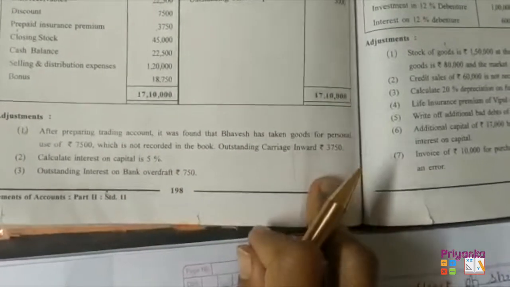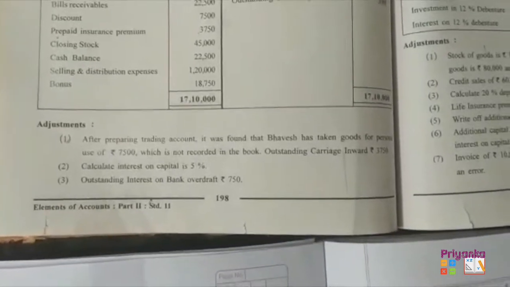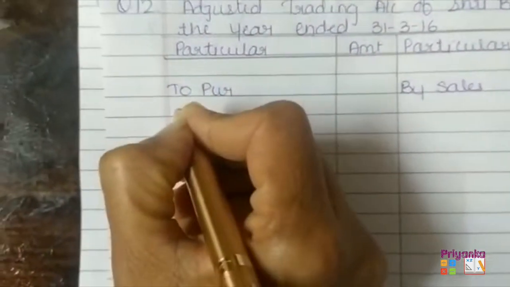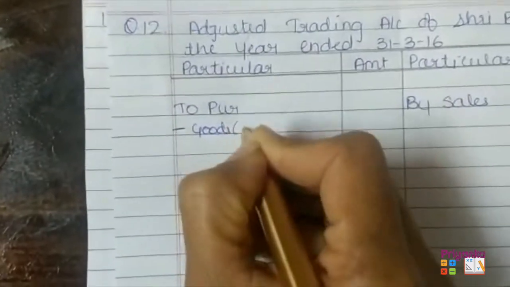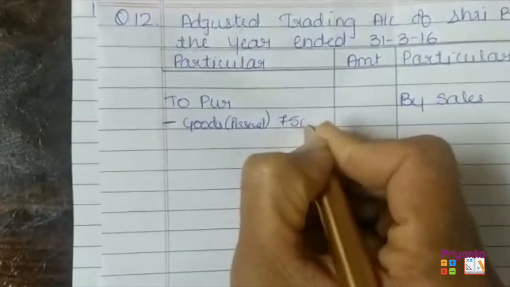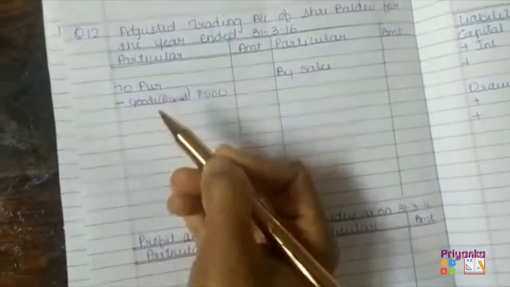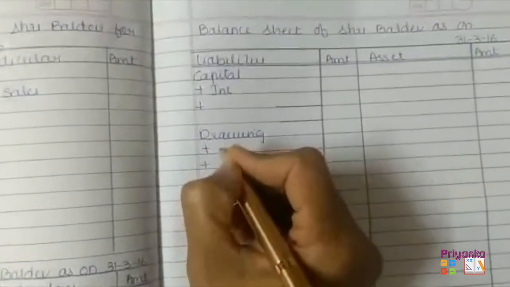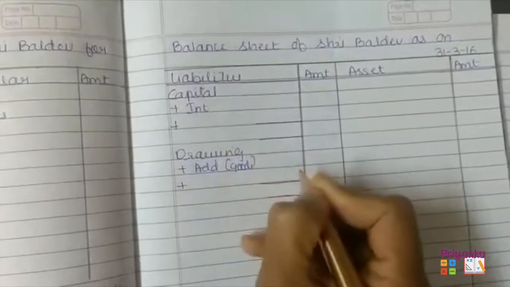Outstanding carriage inward 3,750. So there are two amounts which are going to be recorded in this one adjustment. First, the goods taken for personal use, amount 7,500, will be recorded in the trading account, which is going to be minus with the purchase, and another will come in the balance sheet under the heading of drawings as an additional drawing, and here we can give in the bracket that it's goods